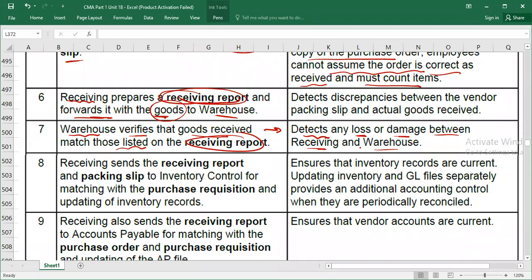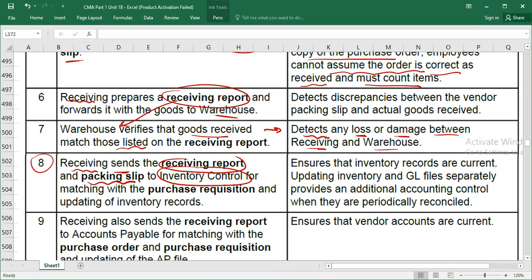Okay. Then guys, here we have point number 8 again, receiving, because receiving prepared a receiving report. This receiving report was sent to the warehouse, and it is also sent to the inventory control department. Receiving sends the receiving report and the packing slip, which was produced by your seller. The packing slip is produced by your seller, and the receiving report is produced by the receiving department.